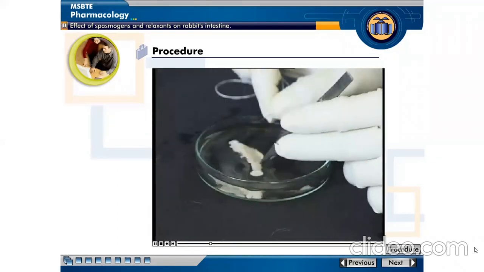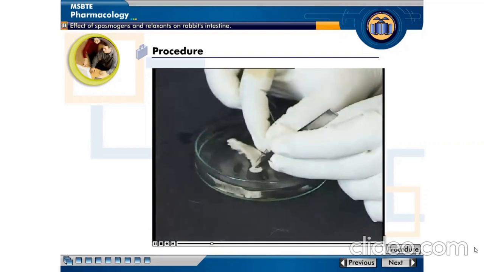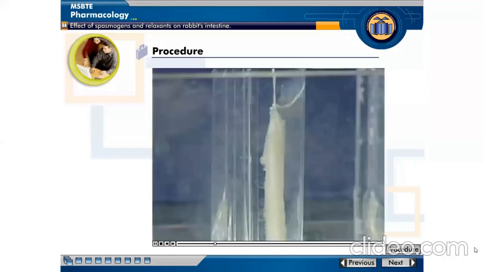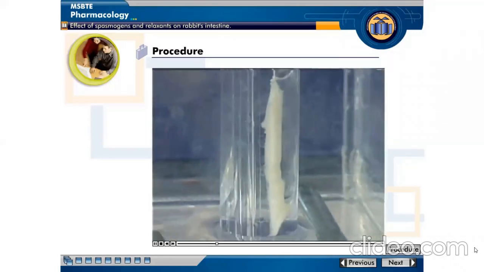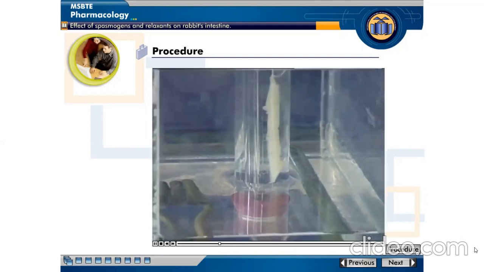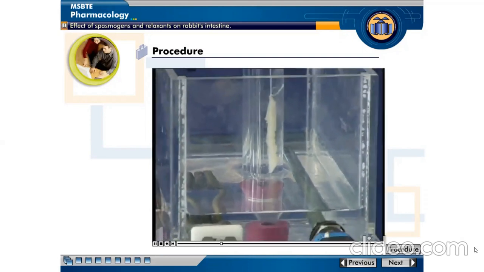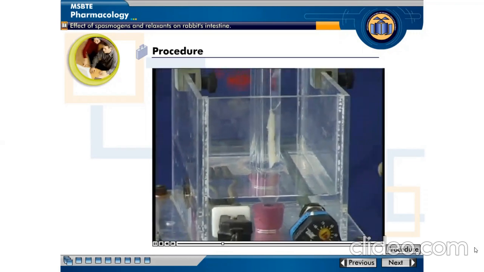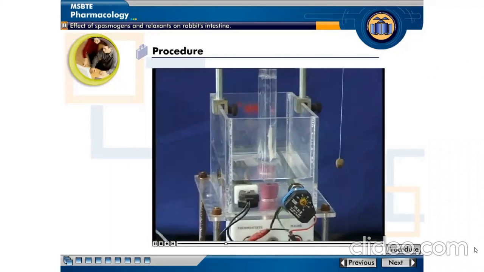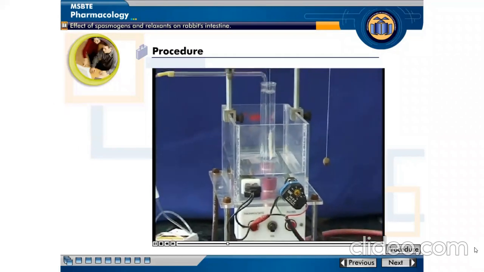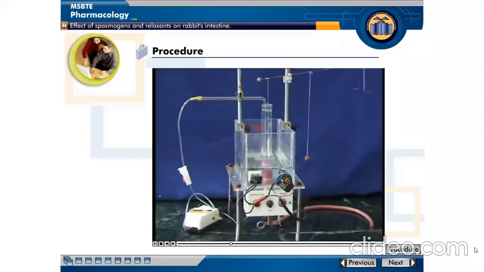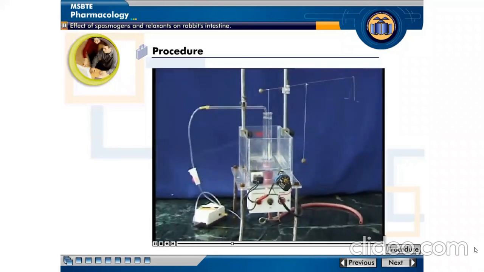Ensure lumen remains open. Now mount the preparation in organ bath containing Tyrode solution. Maintain the temperature of water bath at 37 degrees centigrade. Aerate the muscle preparation with aerator. Now stabilize the muscle preparation for 30 minutes under a tension of 0.5 to 1 gram.